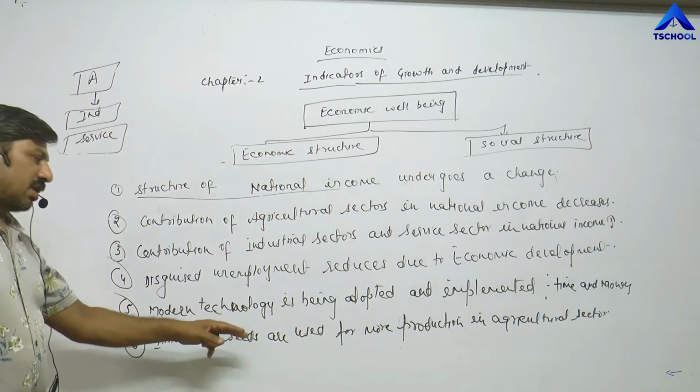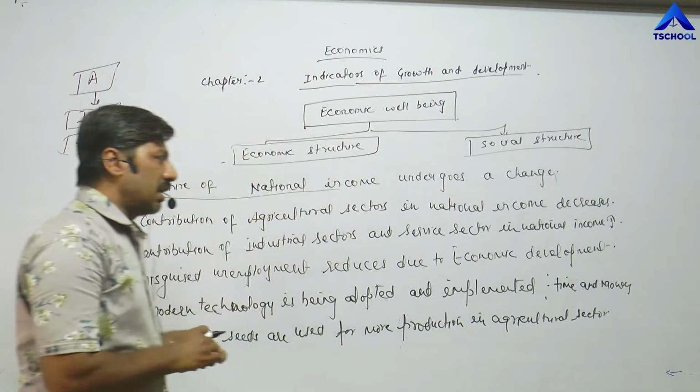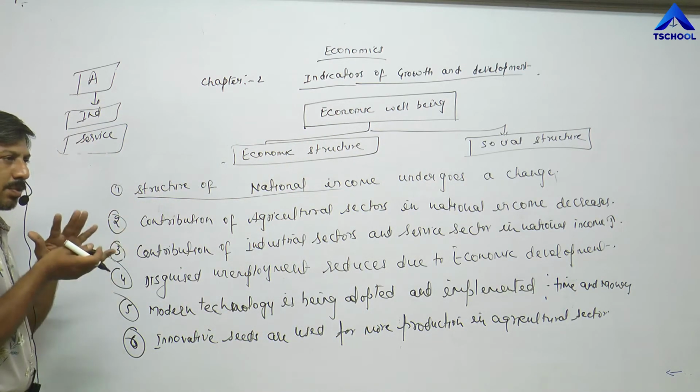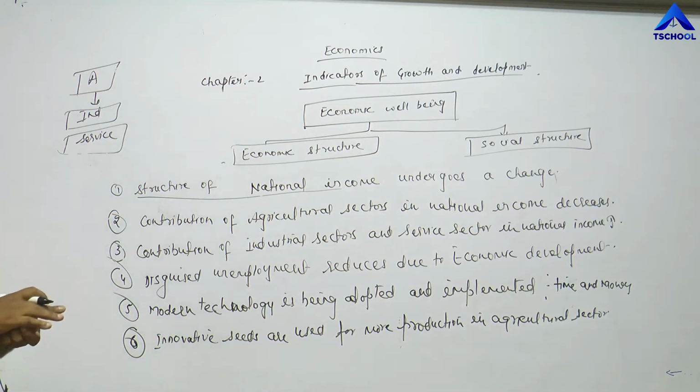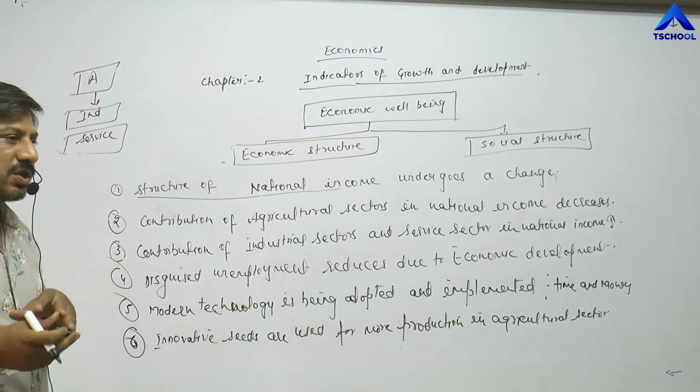Innovative seeds are used for more production in agricultural sectors. These are part of the process of economic development, or we can say, when economic development takes place in any economy, what type of changes take place.